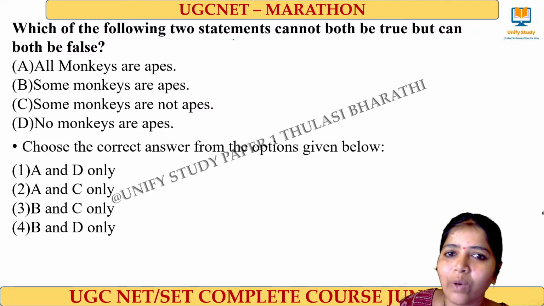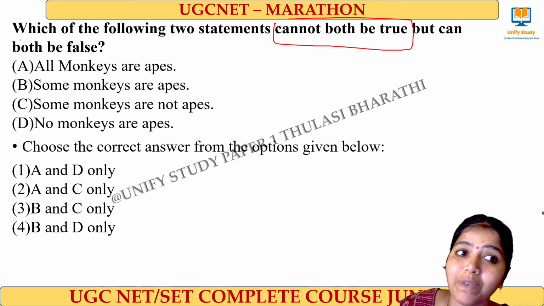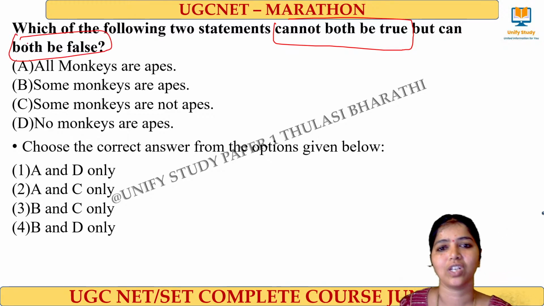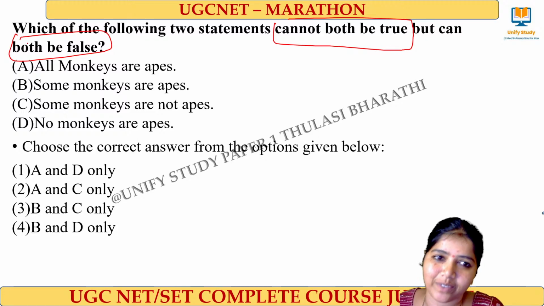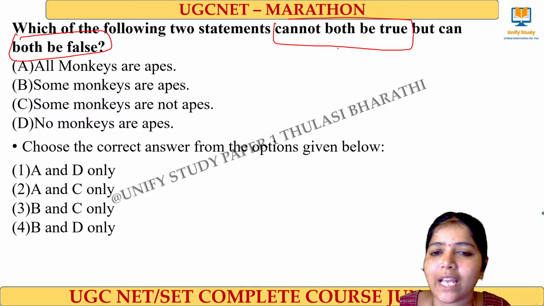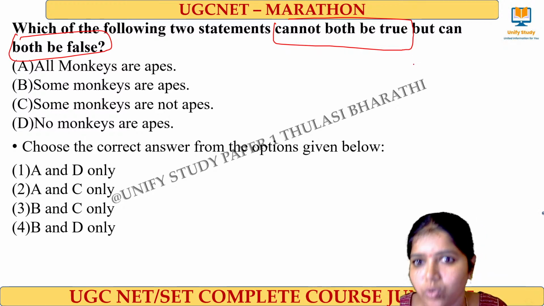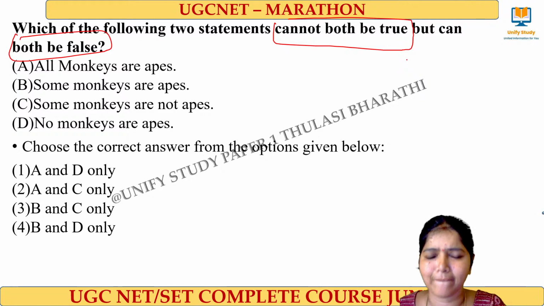Do this one. Which of the following statements cannot both be true but can both be false? Easy one.